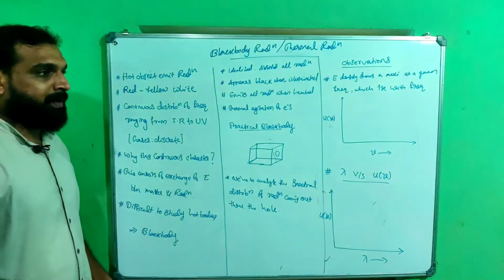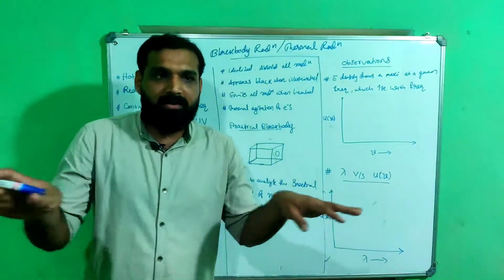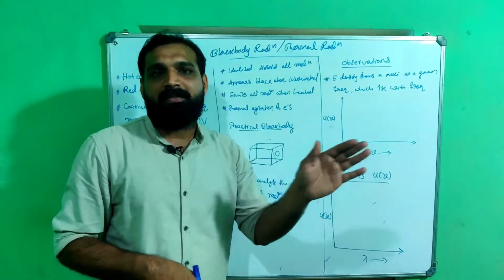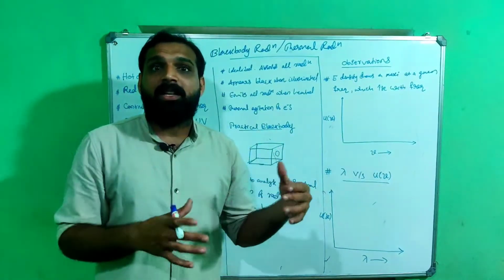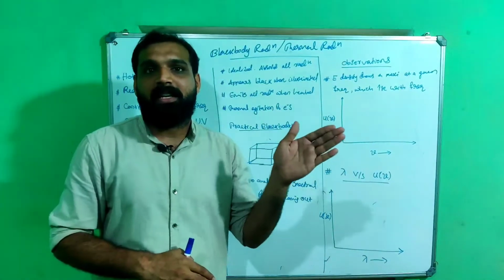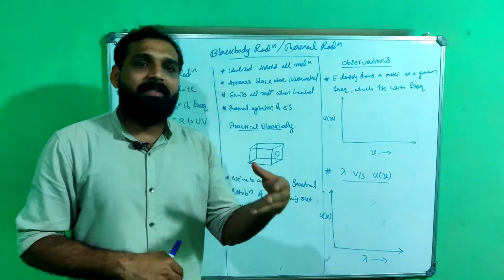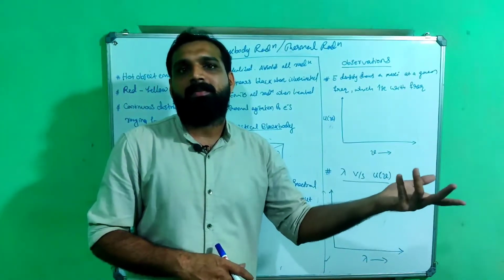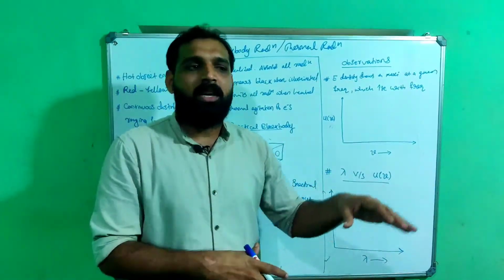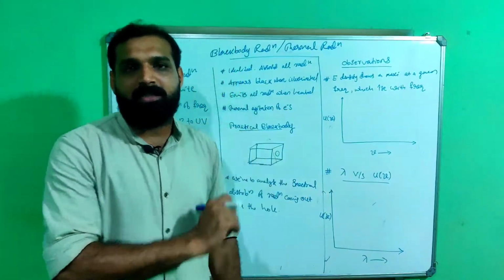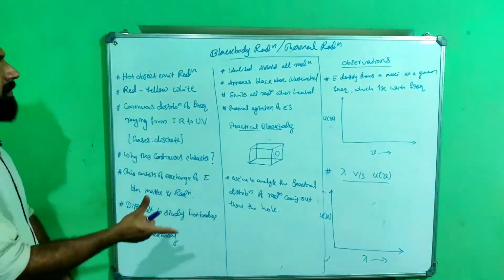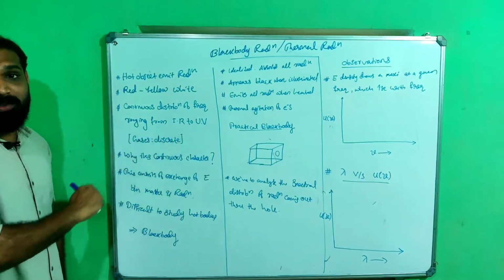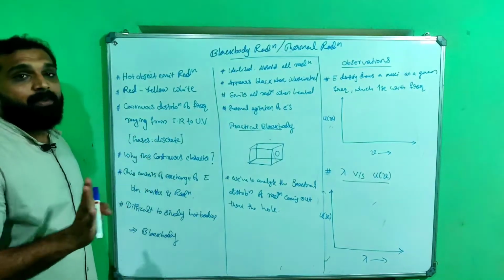That is the observation. At normal room temperature also, objects are emitting radiation, but we cannot see it because of the difference in frequency. We can see things only in the visible range, that is 400 nanometers to 700 nanometers. If an iron piece is kept in the sunlight, it is also radiating, but we cannot see that because it is not in the visible range. So that is thermal radiation. The problem lies in explaining the continuous nature of frequency emitted by these hot bodies. That is the question we have to answer.